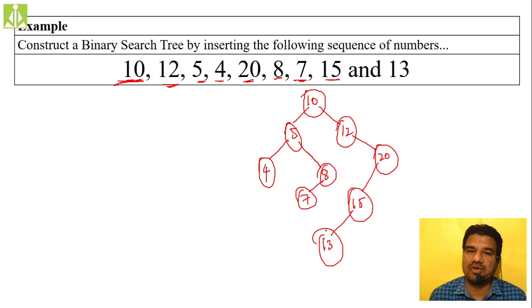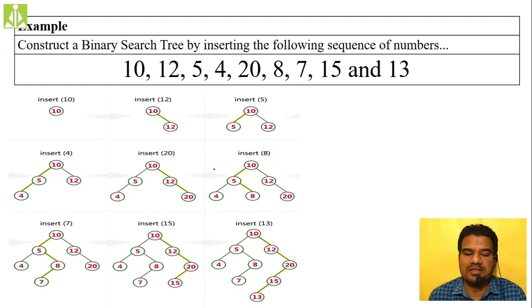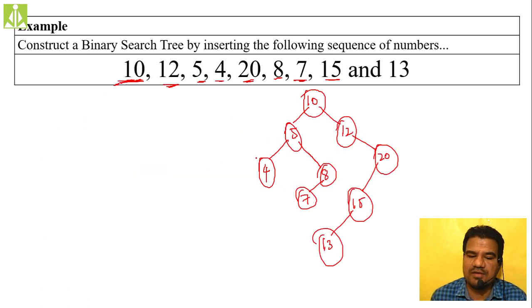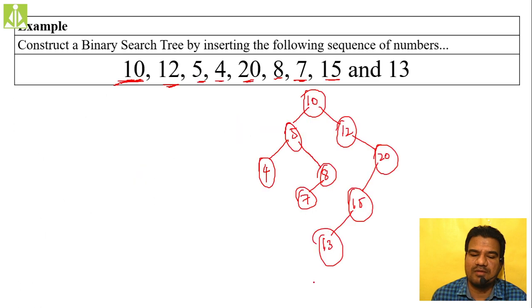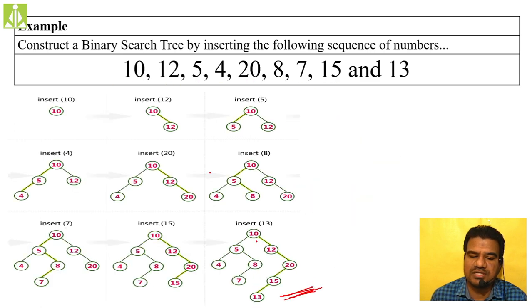So this insertion operation, whatever we have performed from the first node to this node, all these insertions you have to show separately when you are doing it on paper. You have to show them like this. Whatever insertion we have done over there, see, we got the same tree 10 5 4. Here you can compare my final result with this last tree. We got the same thing.